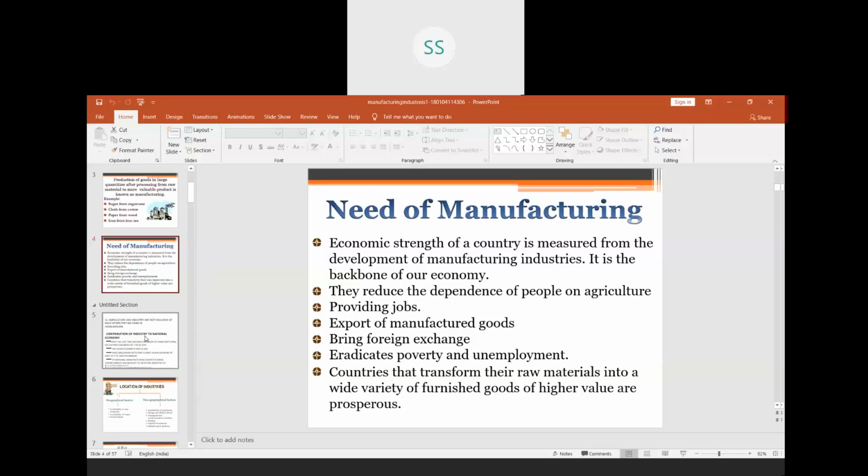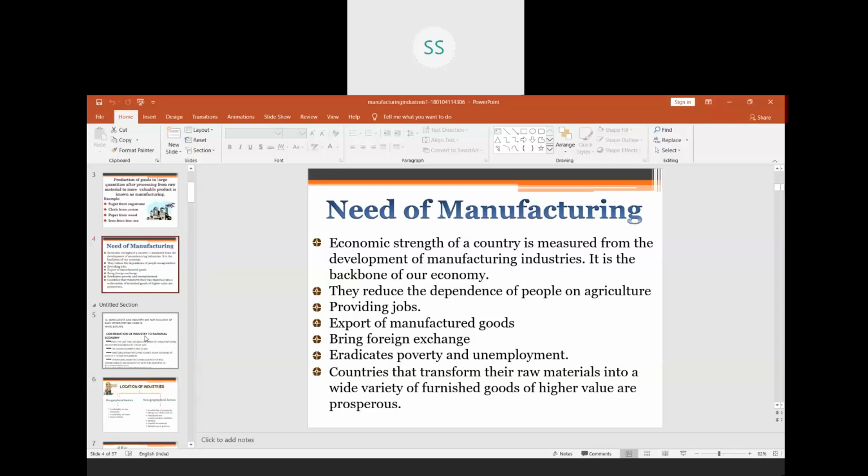That is why after the independence in our country, many public sector industries and joint sector ventures in India have come up, and many industries have been laid down in such remote areas, in certain regions, in certain states where there are tribal people and backward people live. In certain areas, so many factories and industries have been set up so that they can remove poverty and unemployment in these areas, so that there can be equality among all the regions.